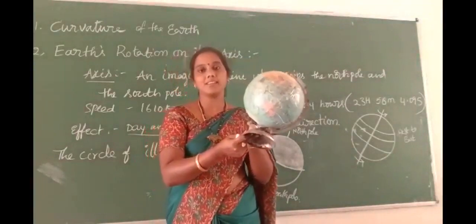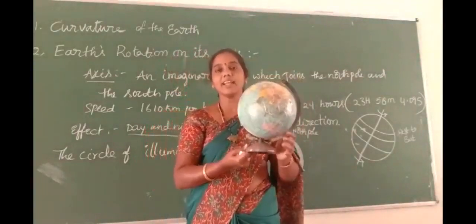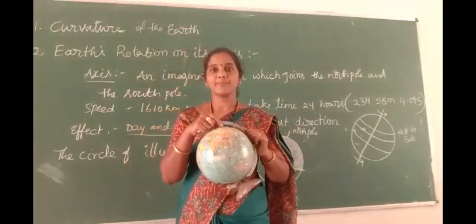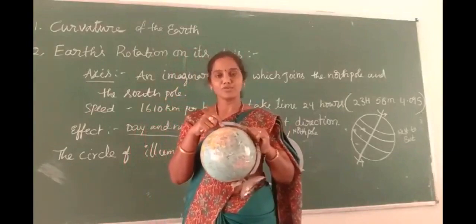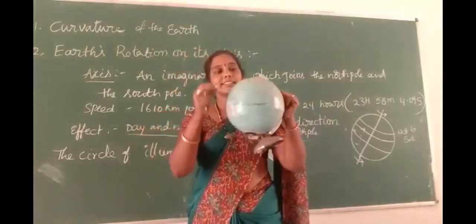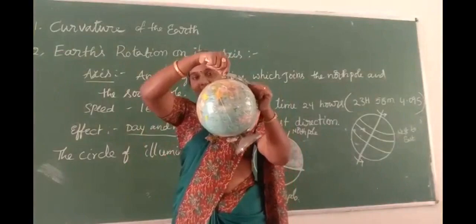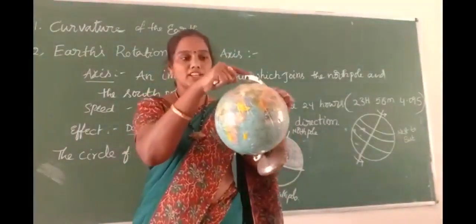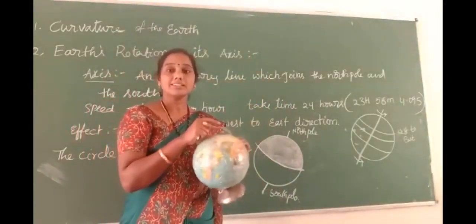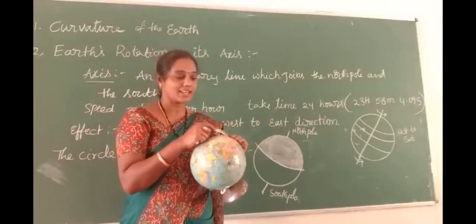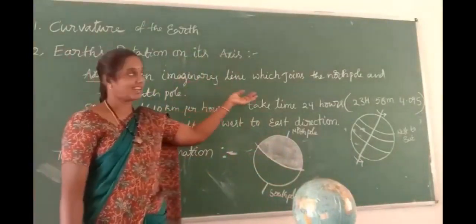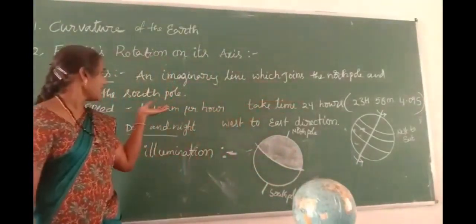Axis is an imaginary line. It connects the North Pole and the South Pole. This line is called the axis. The earth rotates on the basis of this axis. It is not a real line on the earth; it is an imaginary line. Once again, the axis is the imaginary line which joins the North Pole and the South Pole.